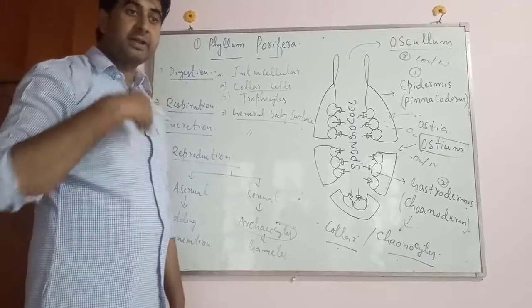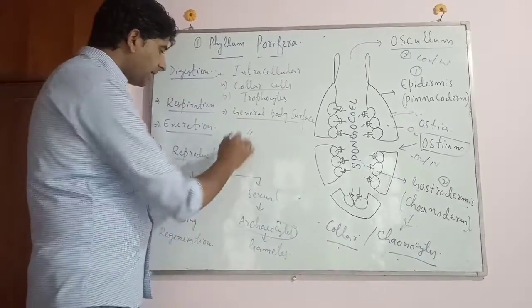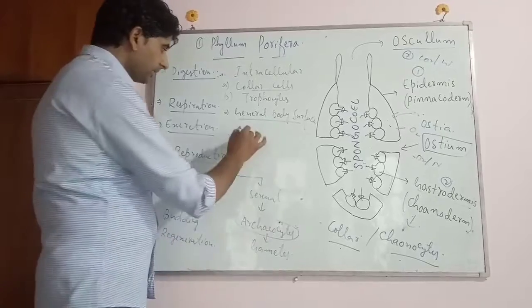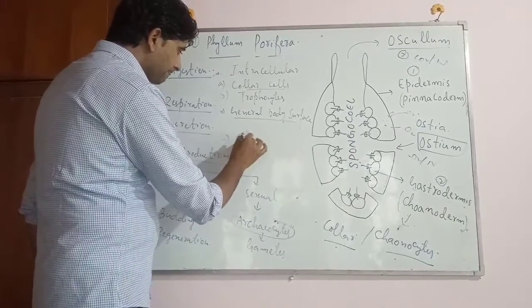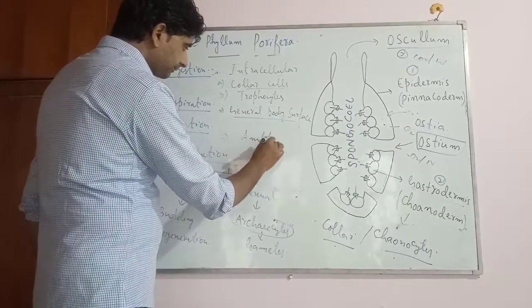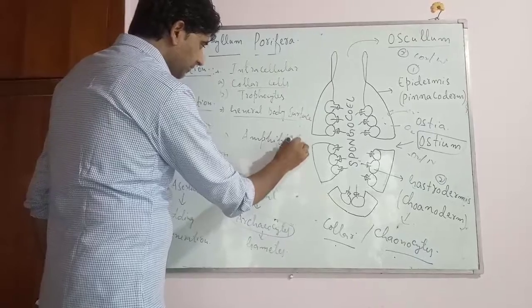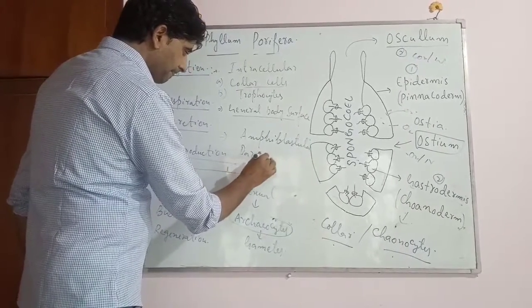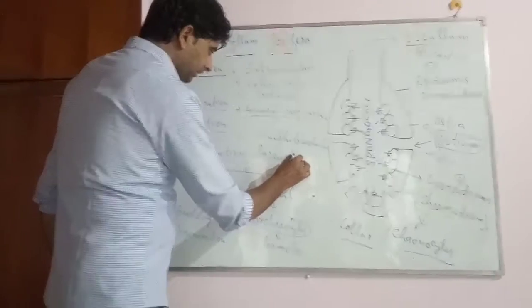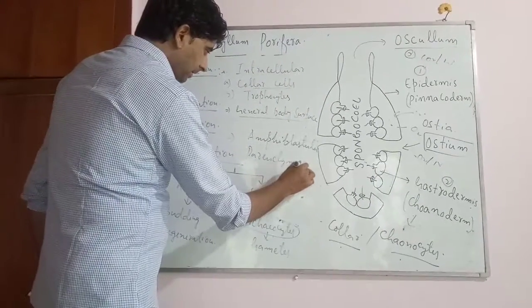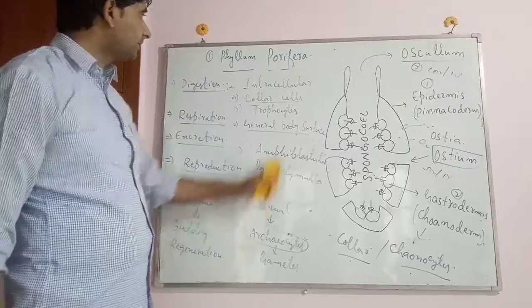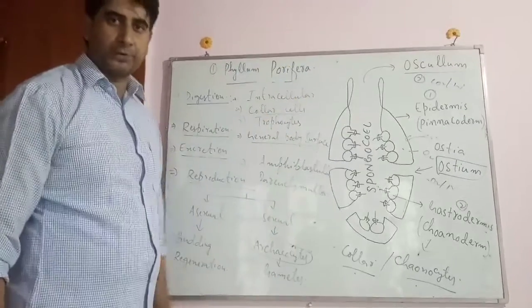Indirect means इधर larva develop होता है. और यहाँ पे commonly found larva है amphiblastula, as well as parenchymula. These are the two important larval stages that occur in the life stages of the porifera.